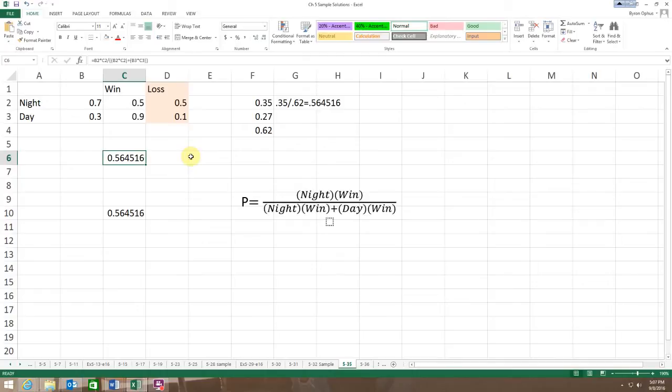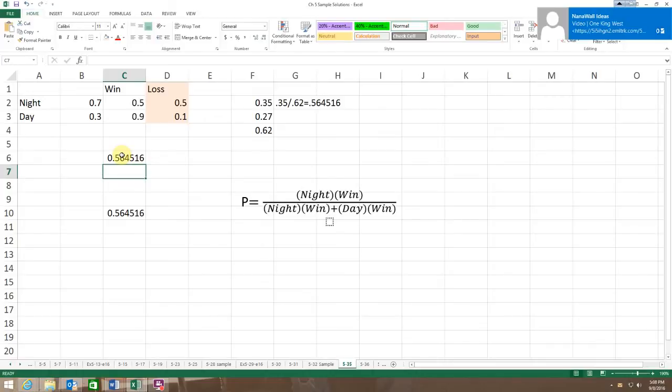This is equal to our night times our win, divided by, and I'll need parentheses, the same thing: two parentheses, night times our win, plus our day and win, parentheses, day times win, parentheses, and that should give me my correct answer. So there's about a 56% chance that the game was played at night.